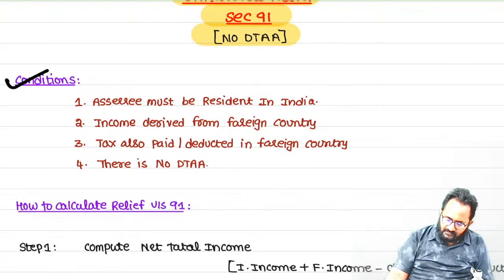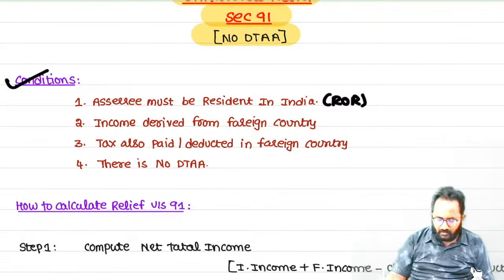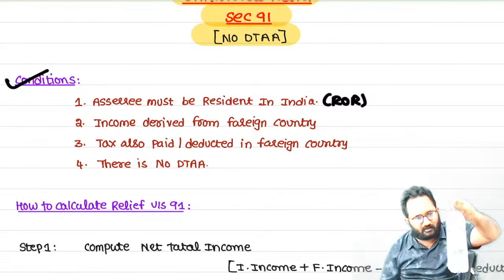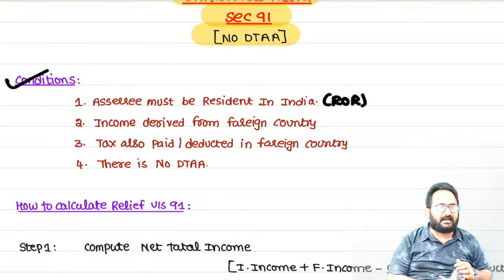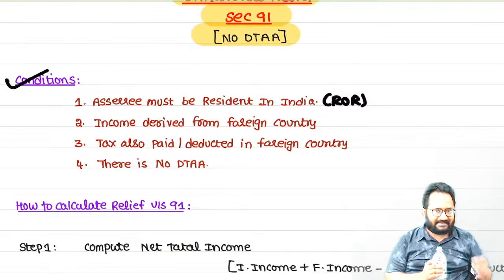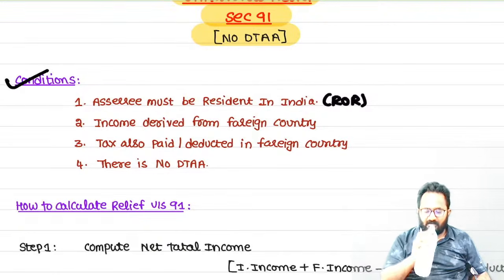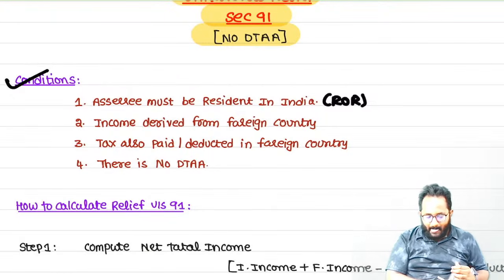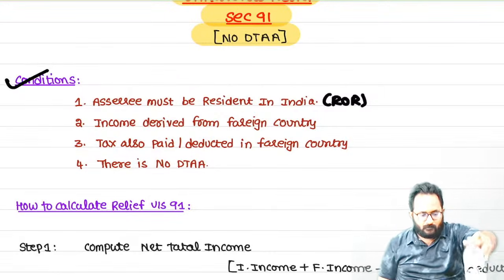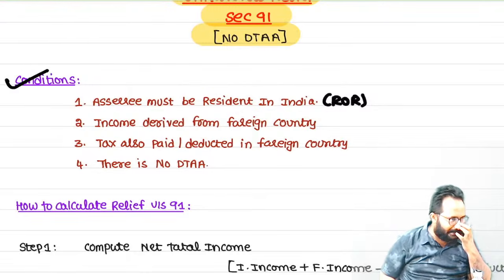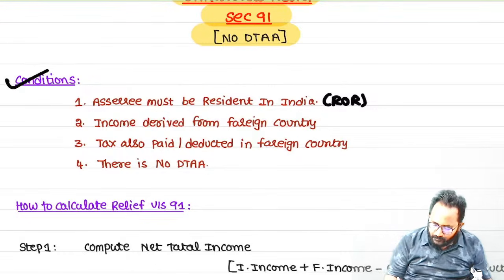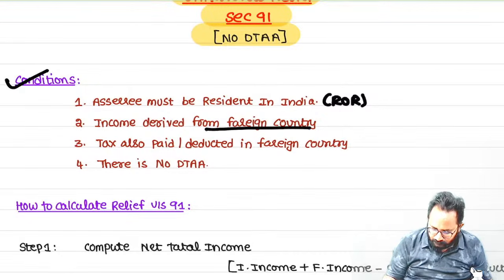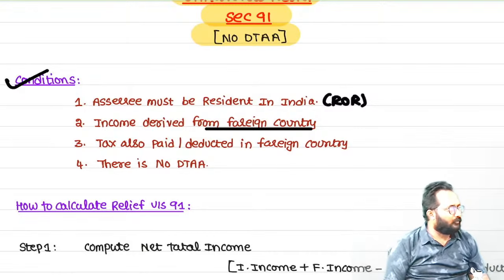First one, the assessee must be resident in India. Resident means indirectly they are saying what? Resident and ordinary resident. For that resident and ordinary resident, they have which income? Foreign income, income derived from the foreign country.